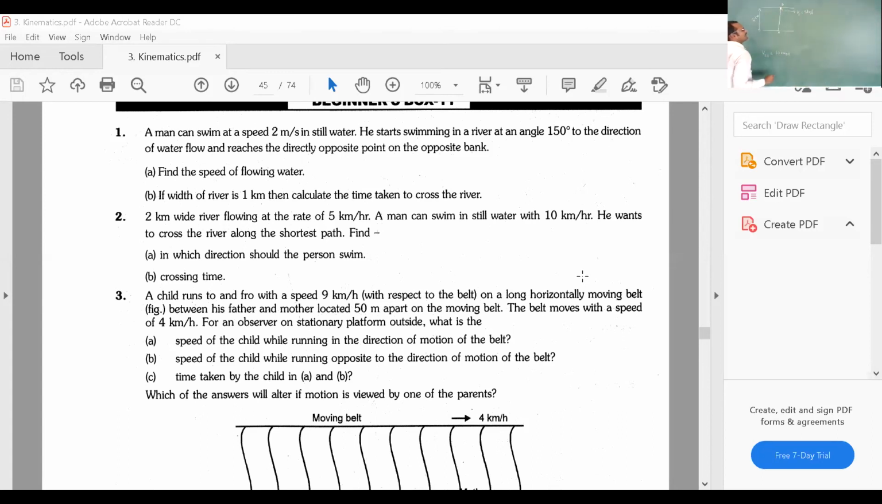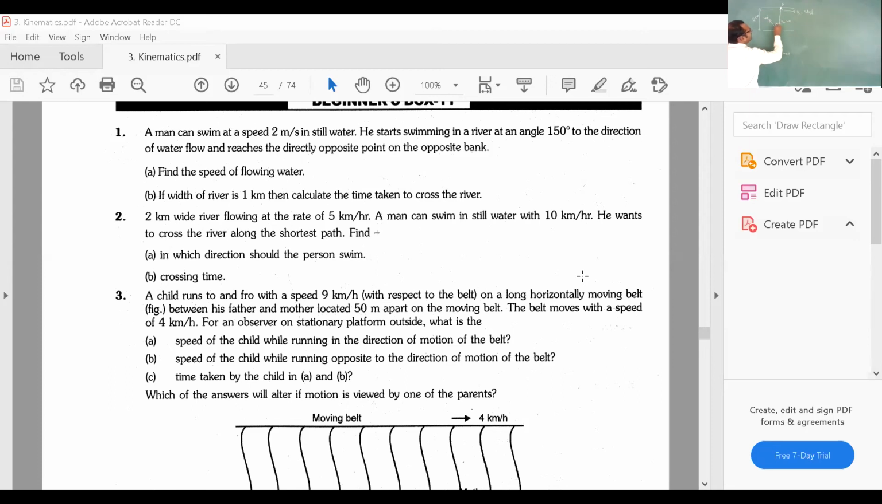So for this, how does he have to swim? He has to swim like this. That is, velocity of swimmer with respect to river, like this he has to swim. Now the question is, in which direction should the person swim? If you take this as theta, can you find sin theta? Yes, we can find sin theta. Take a right angle triangle, otherwise we can resolve into components.